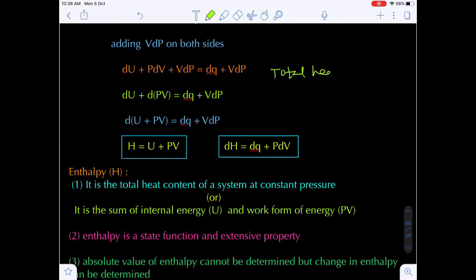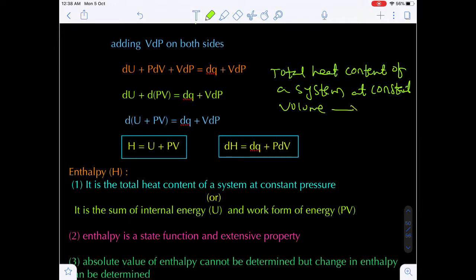I am writing here, total heat content of a system at constant volume is called internal energy. What is the definition of internal energy? The total heat content of a system at constant volume.